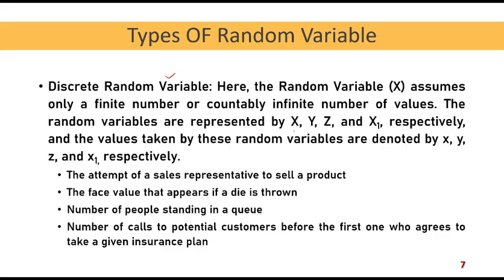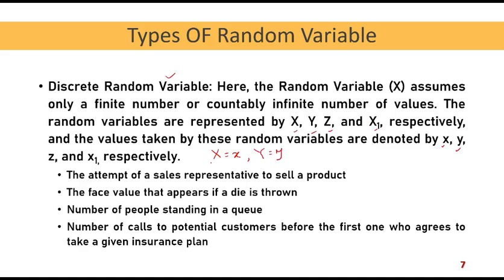Discrete random variables are represented by uppercase Latin letters, that means capital letters X, Y, Z, or X1, X2, Y1, Y2, Z1, Z2, Z3, etc. And the corresponding value taken by the random variable is written by small Latin letters, that is small x, small y, small z, small x1. That is, capital X equal to small x, capital Y equal to small y, like this.